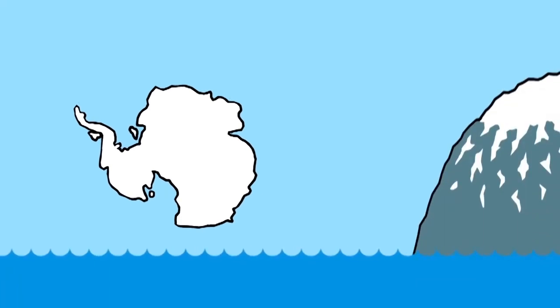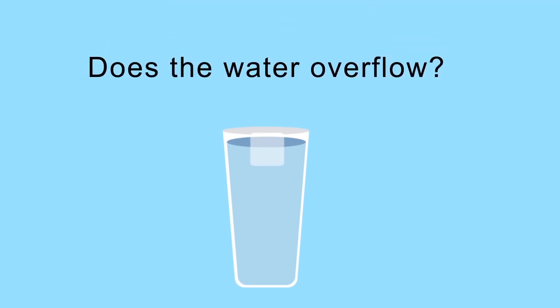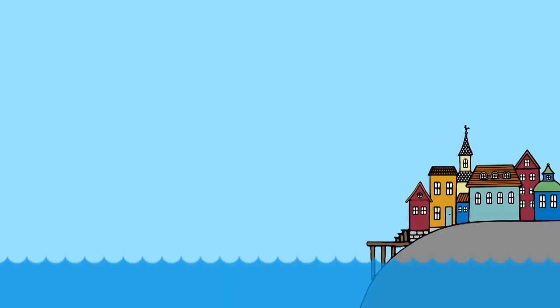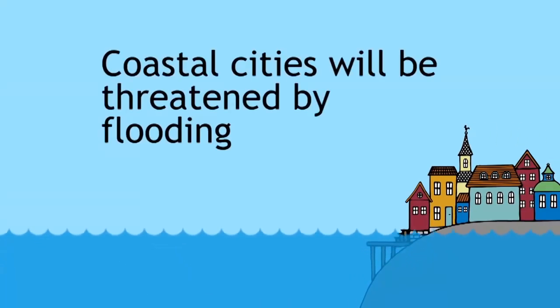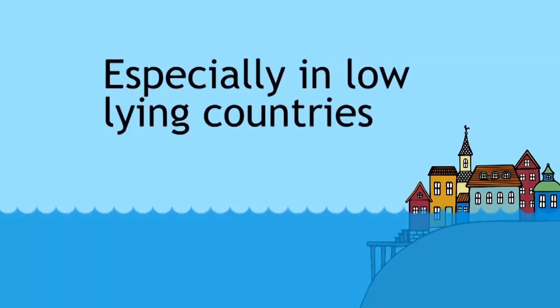Well, Antarctic ice, like mountain glaciers, is above ground, and if it melts, it will add water to the oceans. But the ice floating in the North Pole will simply contract into the space it displaced, and the sea level will not change. You can try this by floating an ice cube in a completely full glass of water. Does the water overflow as the ice melts? Try it. As sea levels rise, so more and more of our coastal cities will be threatened by flooding, especially at high tides and in stormy weather and in low-lying countries like Bangladesh, the Netherlands, and in some Pacific island nations.